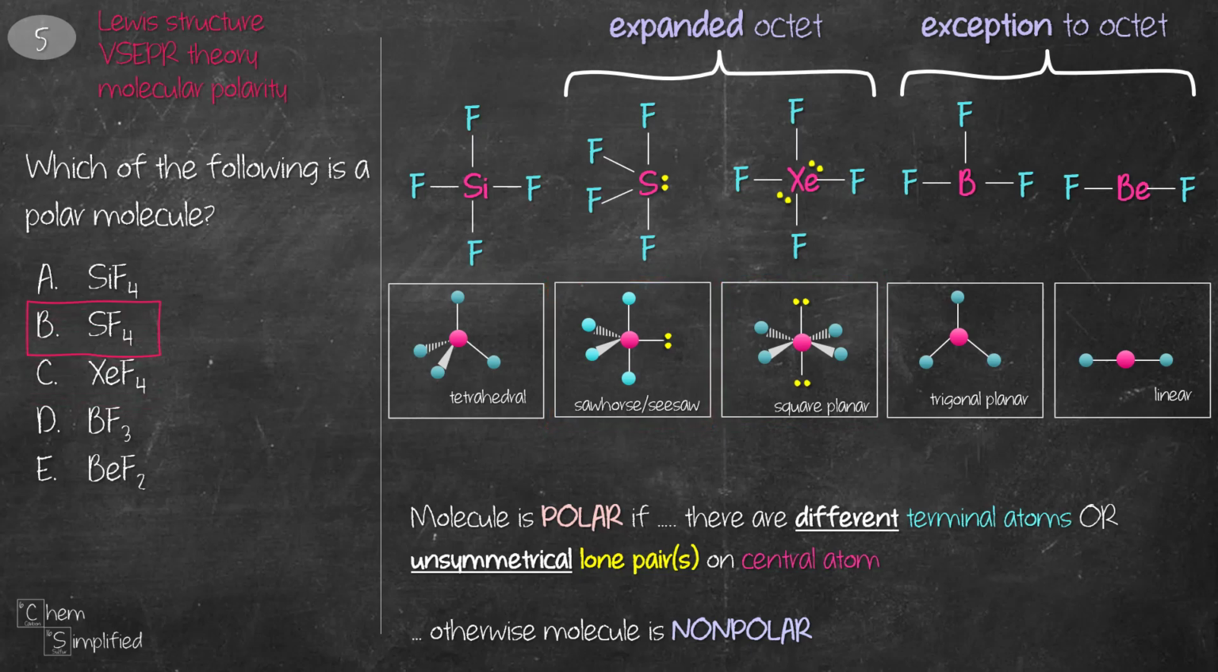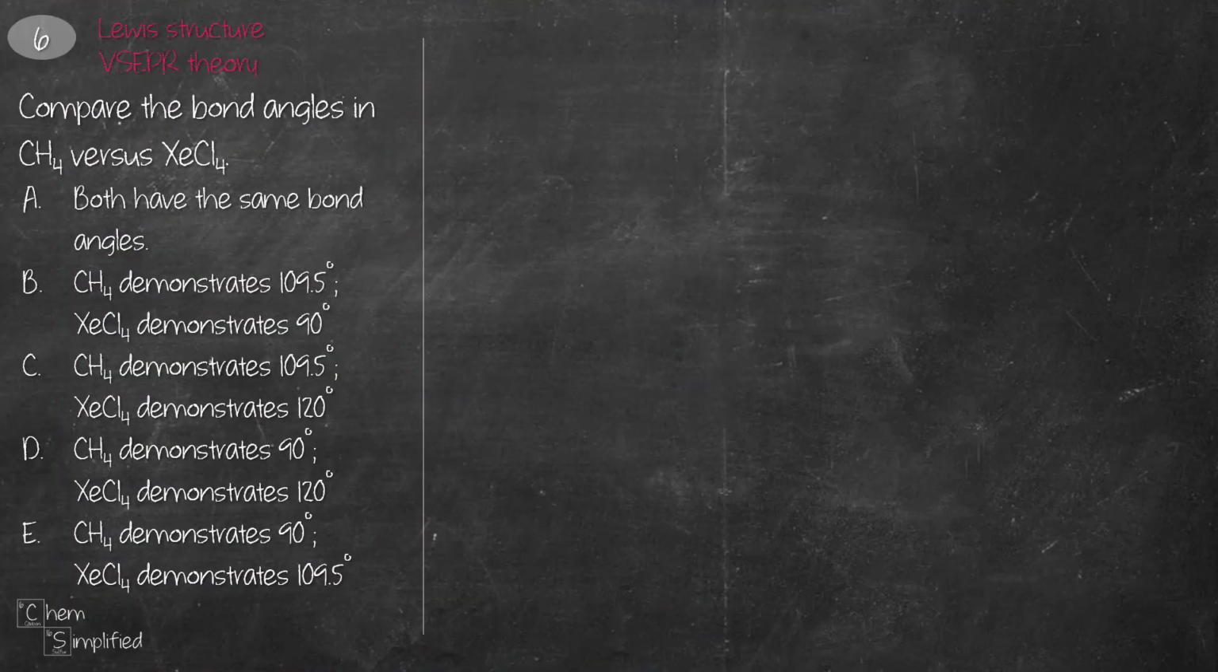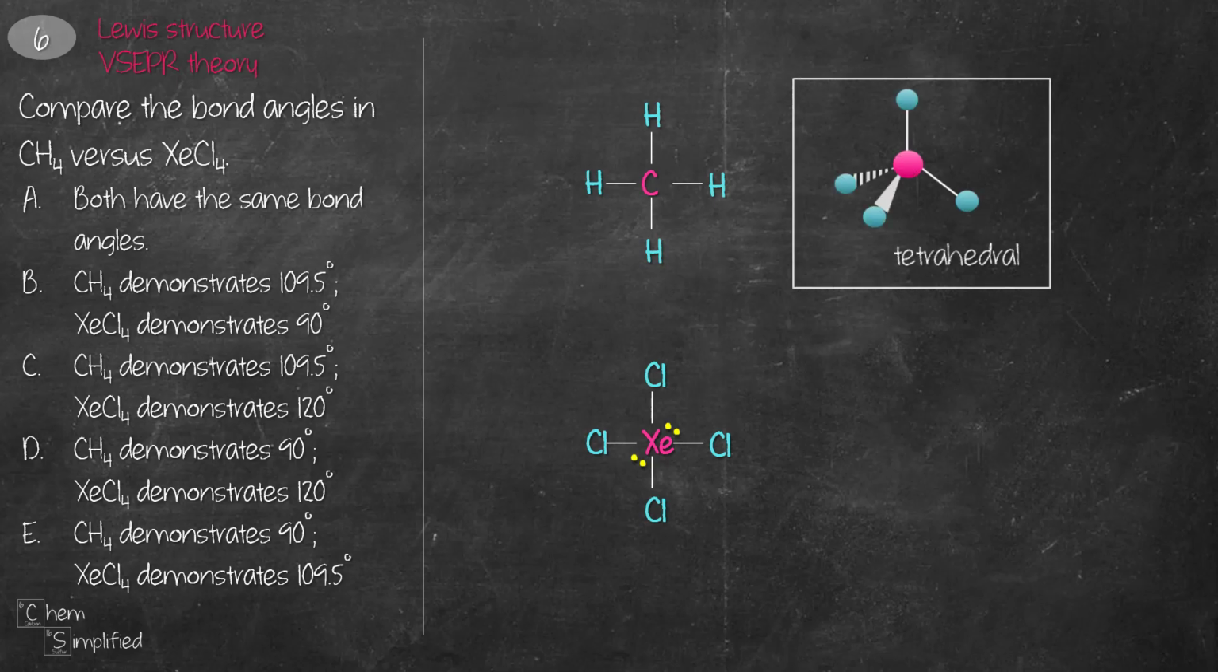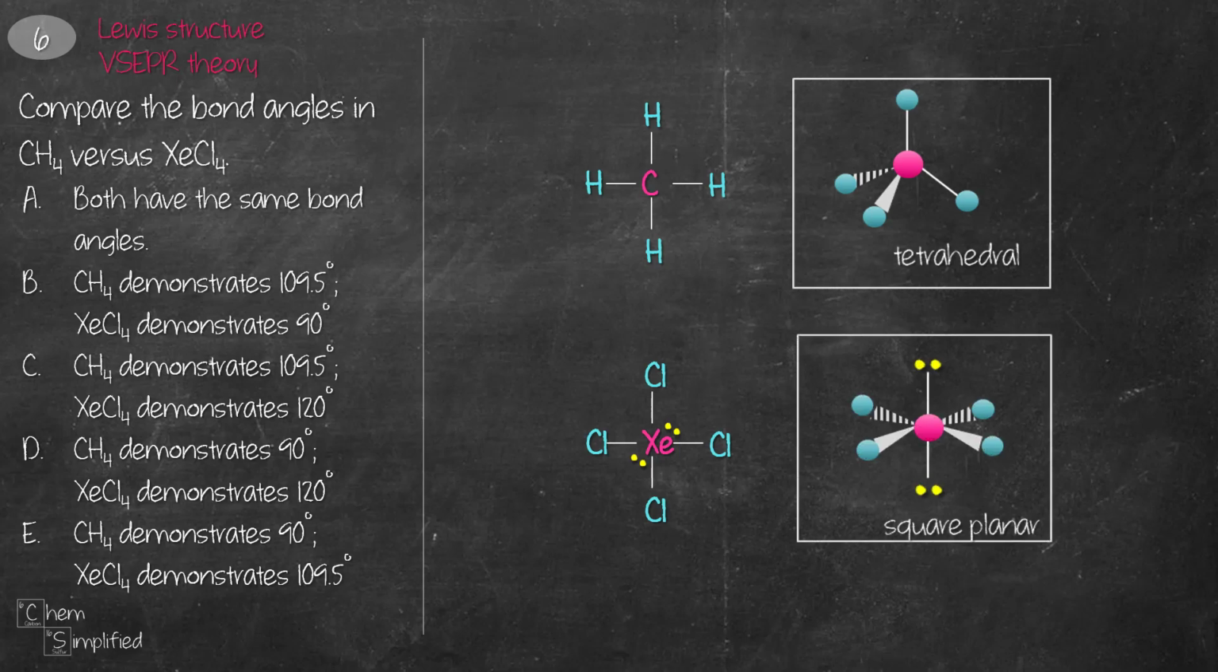Therefore, SF4 is polar. Next question is on Lewis structure and VSEPR theory. We're comparing the bond angle in CH4 and XeCl4. So we draw out the Lewis structure, and based on the Lewis structure, we figure out the geometry. So CH4 is tetrahedral and XeCl4 is square planar.